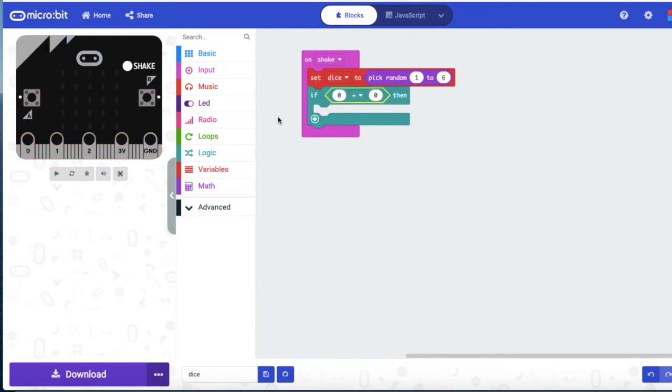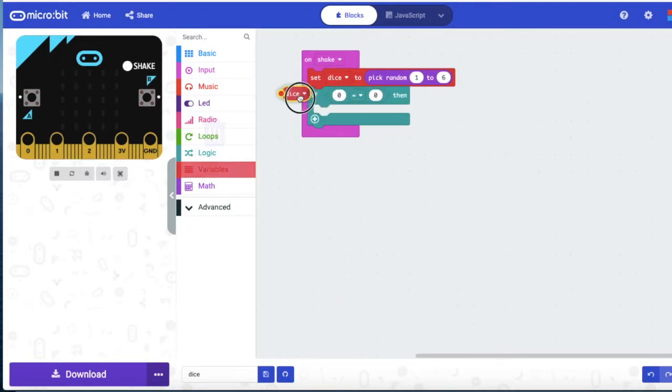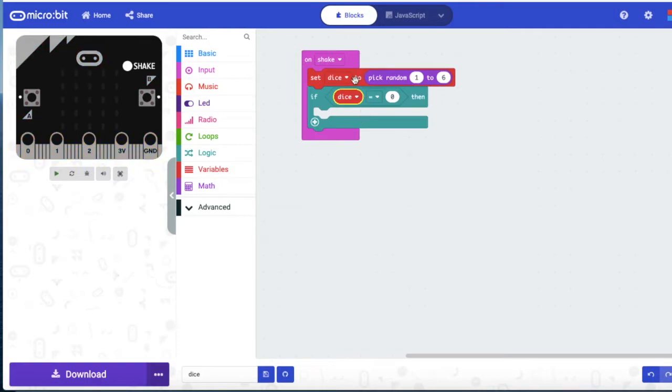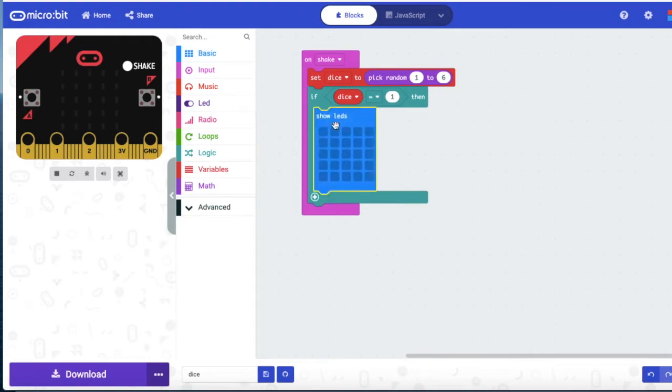Now let's go to the variables and let's take out the rounded edged dice. If dice is equal to 1, then go to basic and take out show LEDs and nest it inside the if condition and put a dot in the center like this.